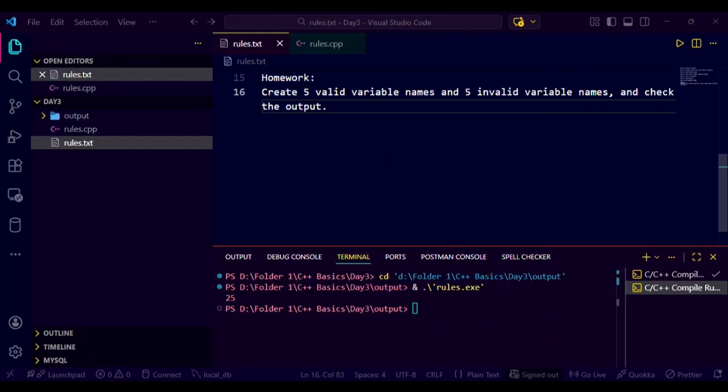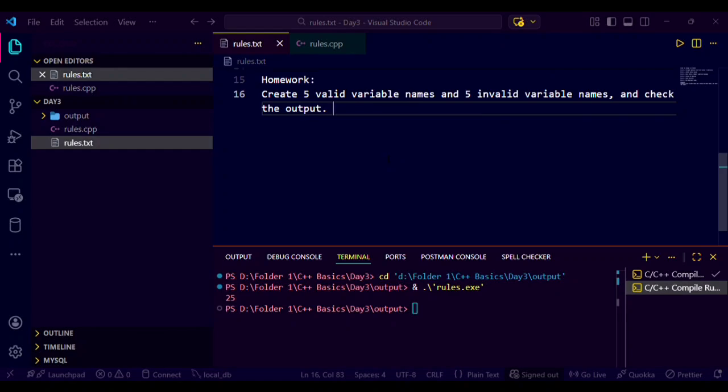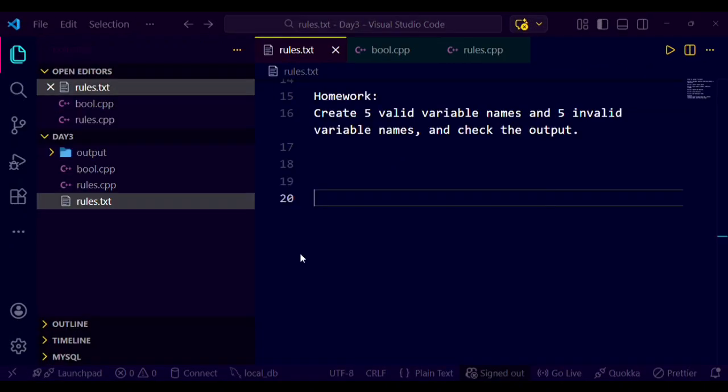So today's homework is, create 5 valid variable names and 5 invalid variable names and check the output, because by practice and by making mistakes only you can learn. So today we learned the rules for naming variables in C++ and why following these rules is important. For practice, I have already given the homework. Please do that. In the next video, we will start learning about operators in C++.